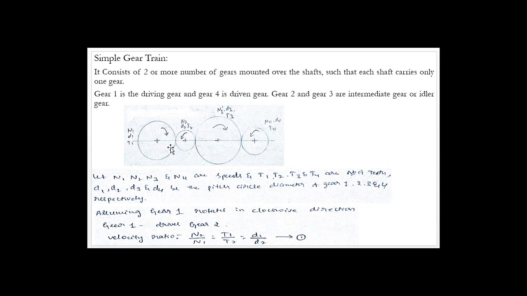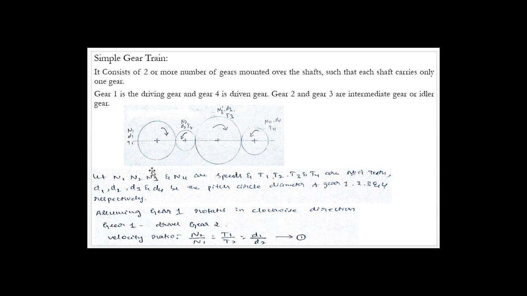Next, we will take up the combinations. First, let us assume that gear 1 is rotating in the clockwise direction. I will assume that gear number 1, the driving gear, is rotating clockwise. Based on this assumption, I will give the rotation for the remaining gears. When this rotates clockwise, it makes this one rotate anti-clockwise, and when that rotates anti-clockwise, this becomes clockwise. Similarly, the next gear will be anti-clockwise. So the assumption is done.